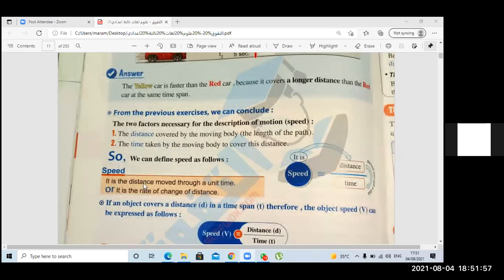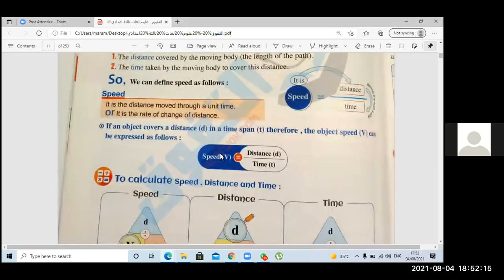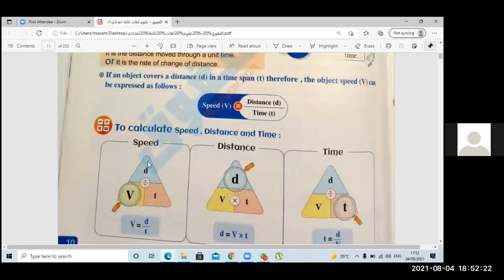So the speed is the distance moved through a unit time, or the rate of change of distance. Rate is like the time used to change the distance. The speed's symbol is V, distance D, time T. So we can do this triangle. We put the distance up, and here the speed, and here the time. So velocity or speed is distance over time.